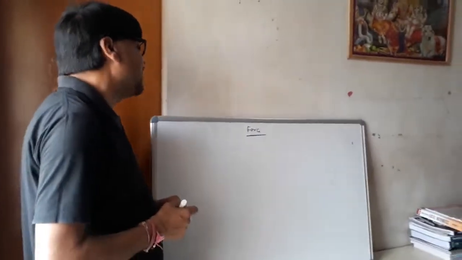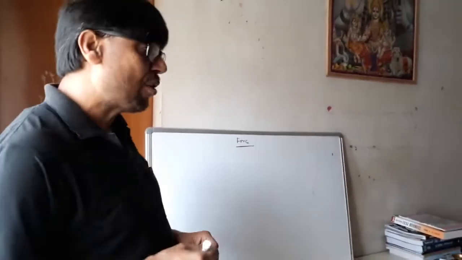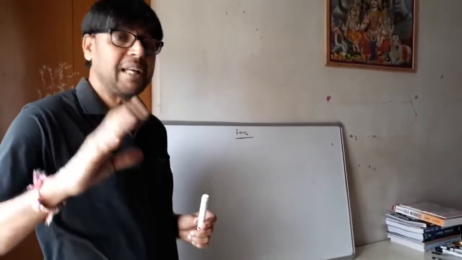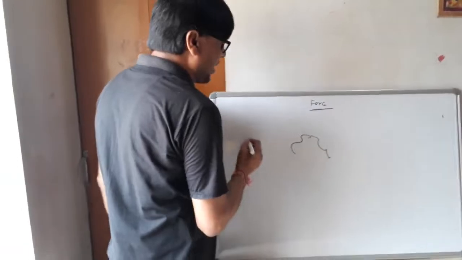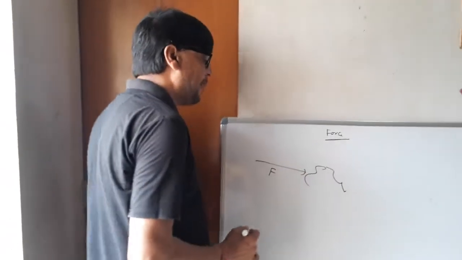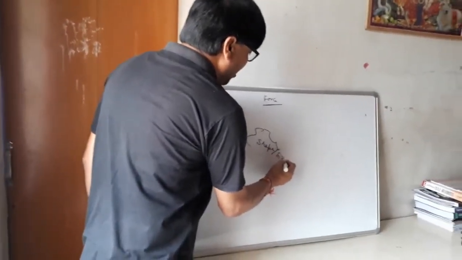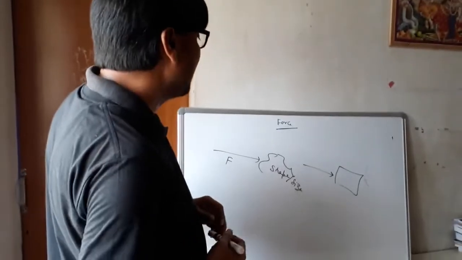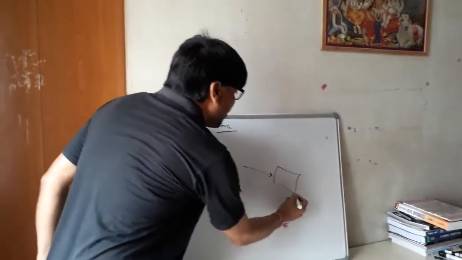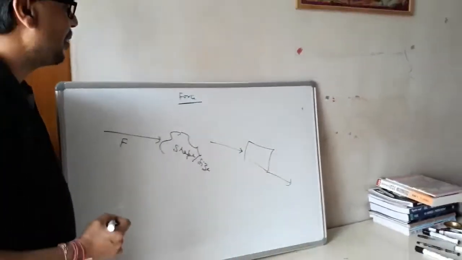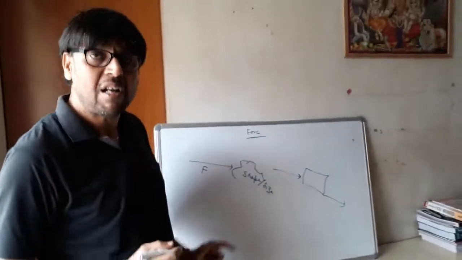For example, if a force is applied on a non-rigid body, then what will happen? There will be a change in the shape and size. For example, it is a non-rigid body and we are applying a force F, then there will be a change in the shape and size of the body. Similarly, when a force is applied on a rigid body, then what will happen? The body will move, and such movement is called motion, and such type of motion will be known as linear motion or translational motion.